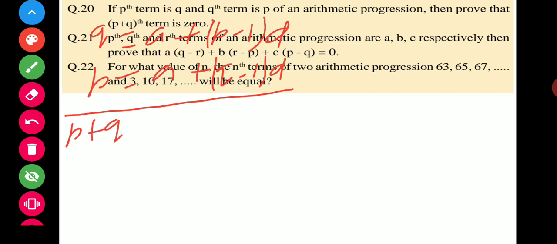So we get here p plus q is equal to twice a plus p plus q and minus 1, minus 2 हो जाएगा और ये d.